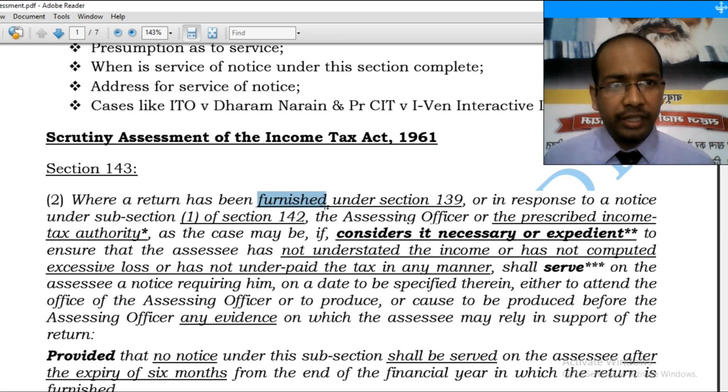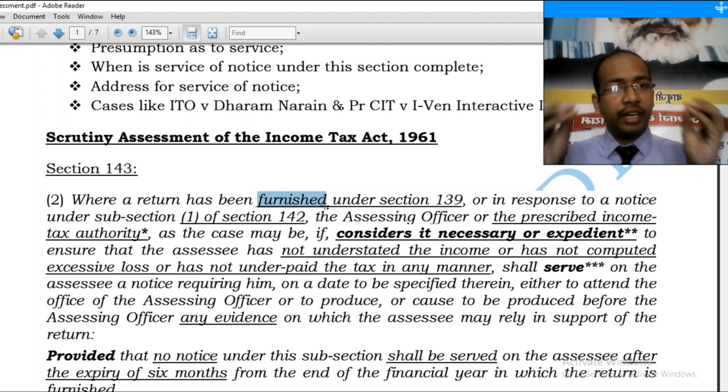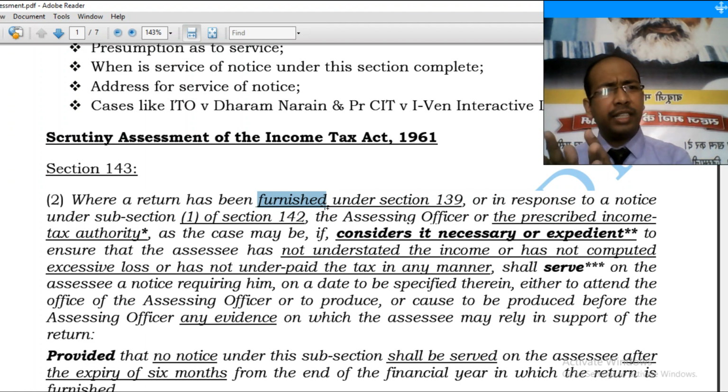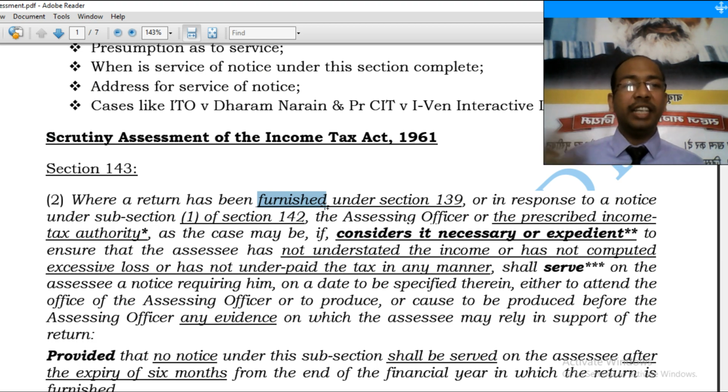What is the effect? If there are certain defects under section 139(9) and the assessee has not cured those defects, the return has been treated as invalid by the learned AO, then can the return be said to have been furnished under section 139? The answer is no, because the return has been invalidated.